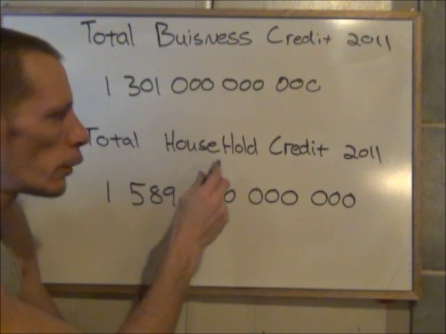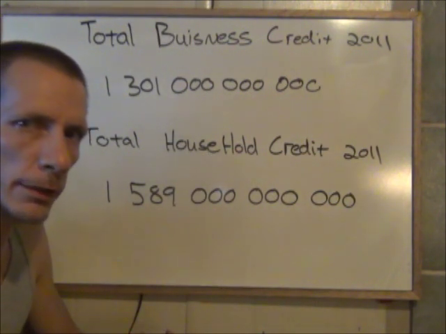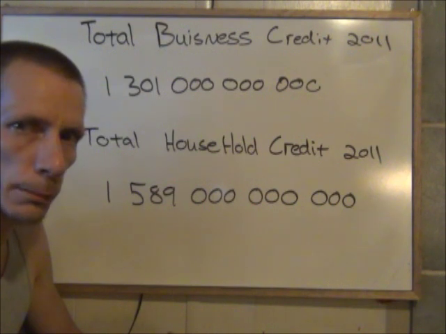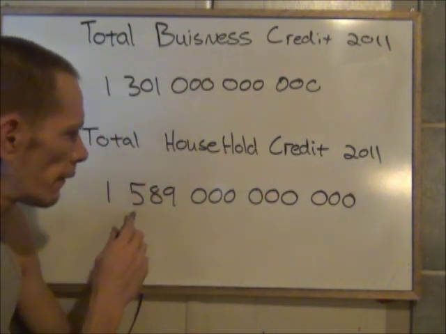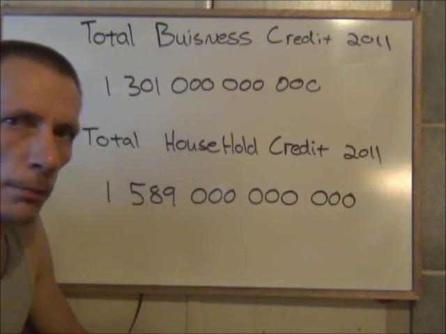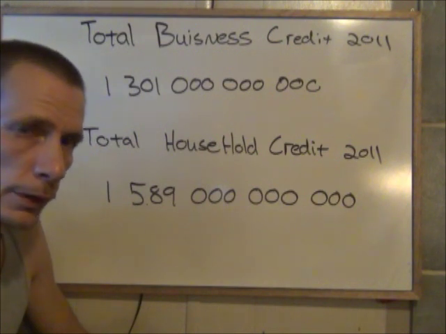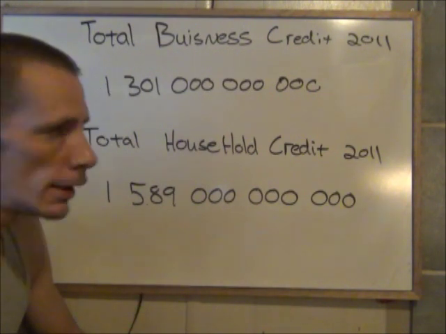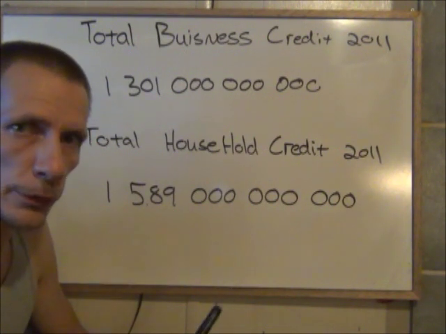The total household credit, people and families that are taking credit cards, mortgages, personal loans, car loans, was $1,589,000,000,000. So together with business and household, the total amount of loans that are out circulating in Canada is close to $3 trillion. It's supposed to be.